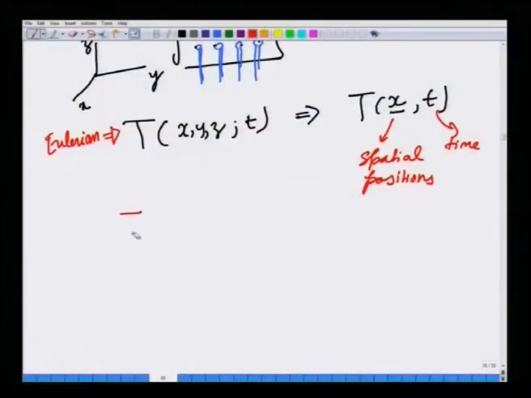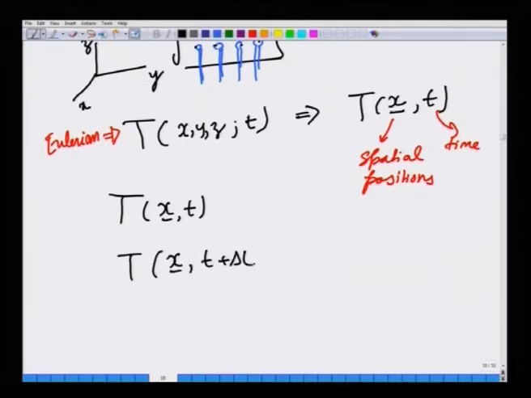That is, suppose you have a flow and you measure temperature using a thermometer at a fixed point x, at a time t.